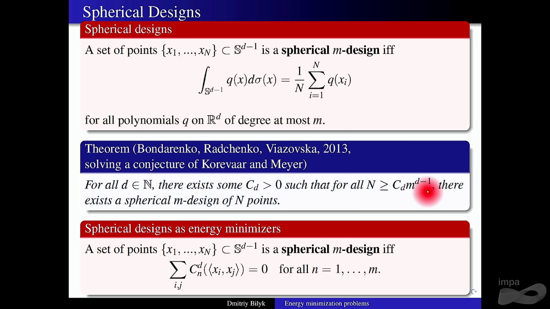So this is essentially the order of the dimension of the space of polynomials on the sphere of degree up to m. Okay, so this is basically how many equations you need to solve to find those points. Okay, and at least asymptotically, there exist spherical designs of that order.